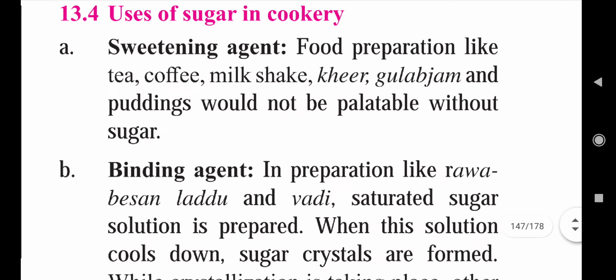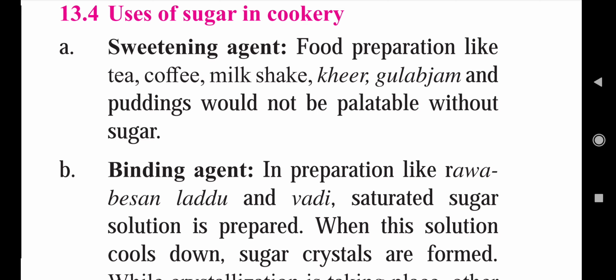Now the fourth and last point from this chapter is uses of sugar in cookery. The first use of sugar in cookery is as a sweetening agent. All of you know that we add sugar to various food products to impart sweetness. Preparations like tea, coffee, milkshake, kheer, gulab jamun and puddings will not be palatable without sugar.